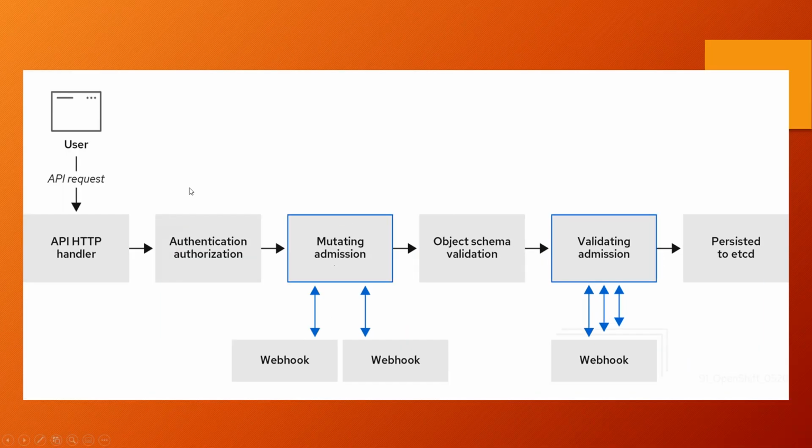Now if you look at this, this is the whole picture of your API server, what it does in the background. When you execute some command, whether from the GUI dashboard, or from the CLI, or from an API call directly, that API header will pass information to the Kube API server.